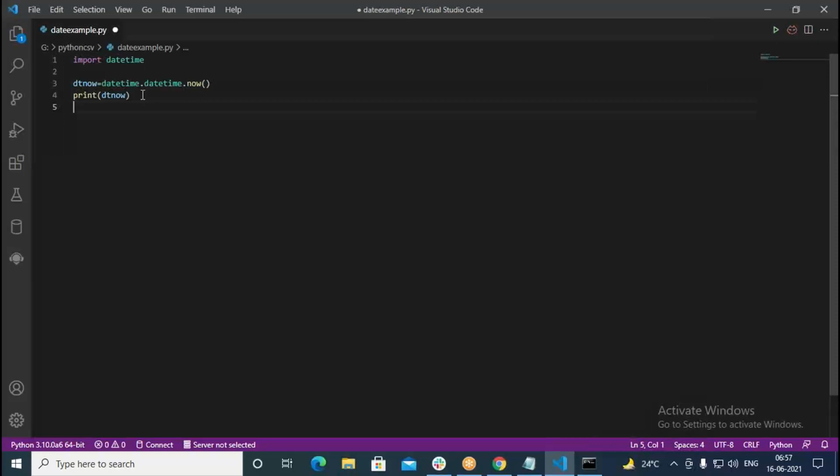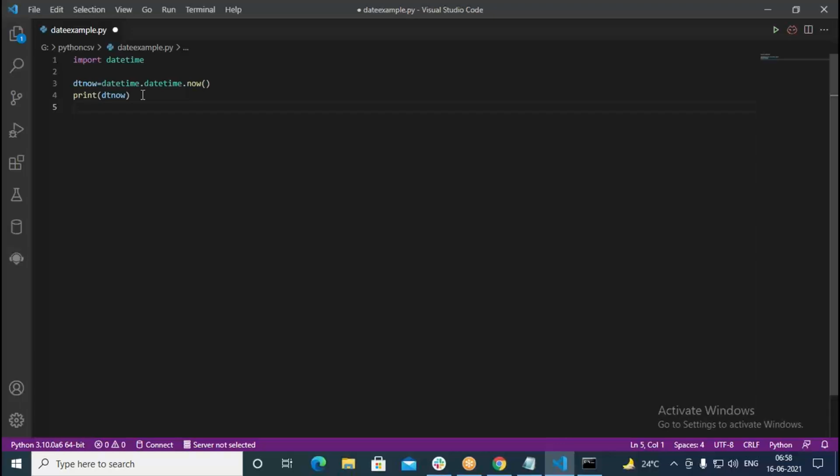Now let us retrieve one by one from that. We have dt.now. It is giving you the current date and time, but sometimes what we require is to get individual things from that. So here I want to retrieve the individual year, individual month, individual day.